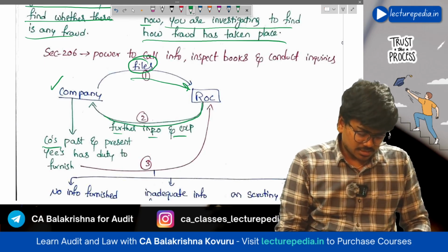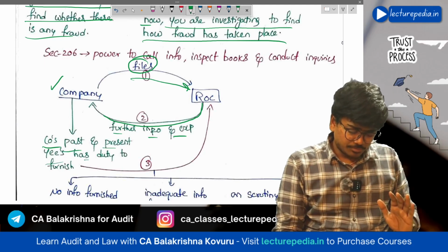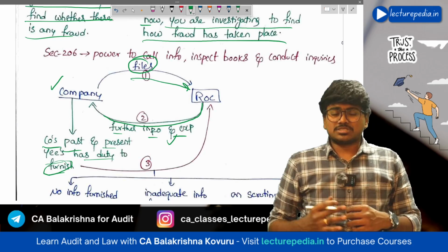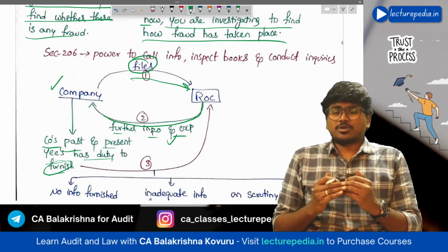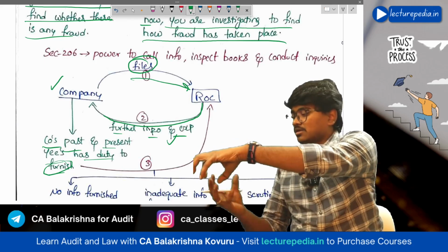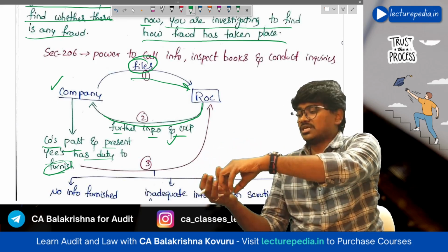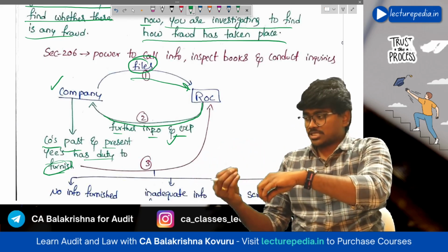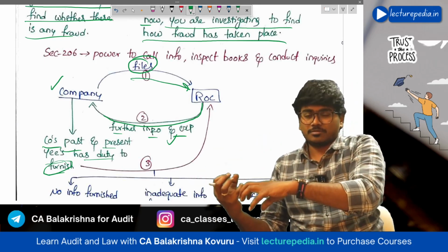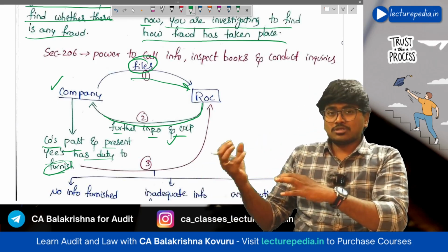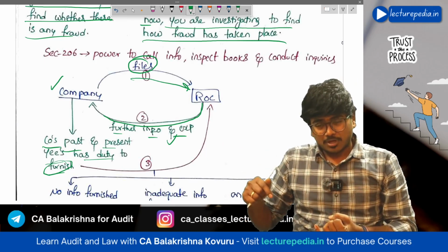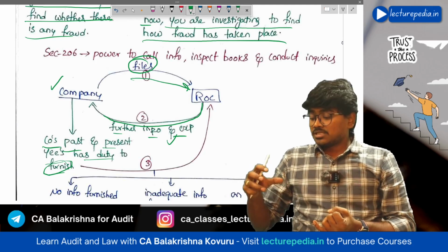Companies' past and present employees have a duty to furnish such information that the ROC has asked. I hope you are understanding the flow. First, the company will furnish the information. The ROC will see it, and if it requires any other information or explanation, it will ask the company to provide it. Once the ROC asks, it becomes a duty of the present employees of the company to give the information.